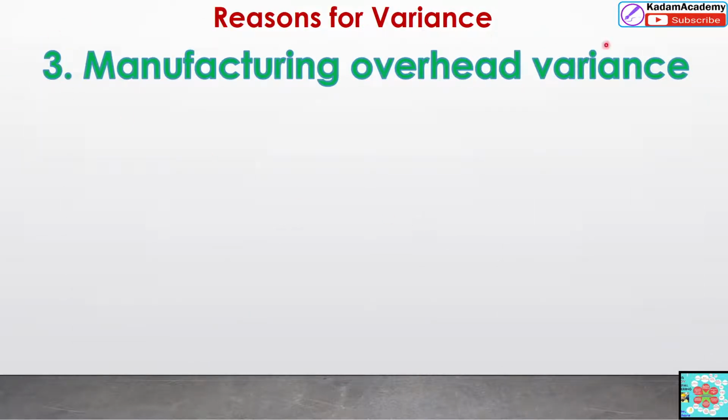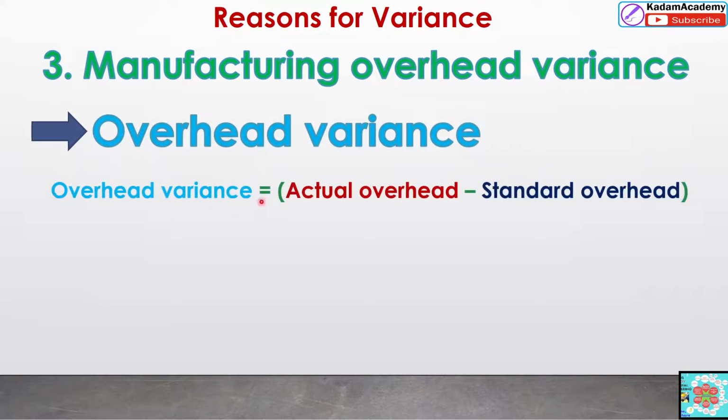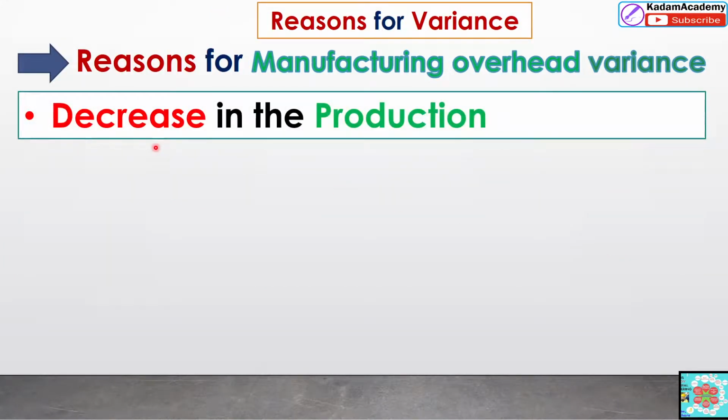Next, third is the manufacturing overhead variance. Under this overhead variance, we can calculate actual overhead minus standard overhead. Actually, we calculate this overhead as AO minus SO. What are the reasons? Decrease in production. What will happen due to this decrease in production? That will result in the burden of fixed overheads.